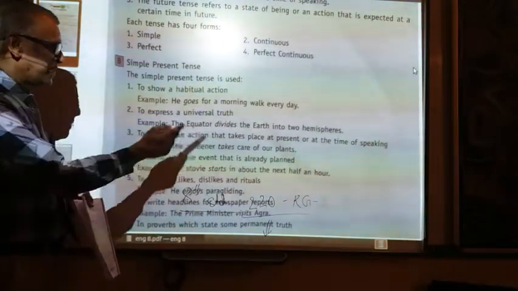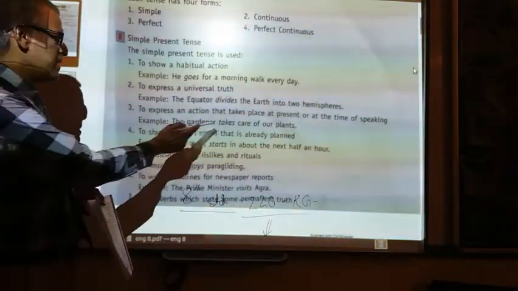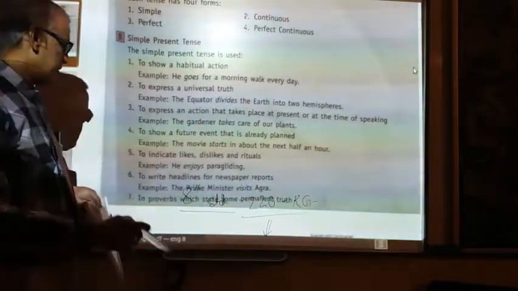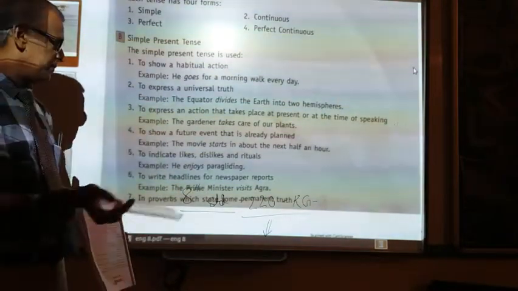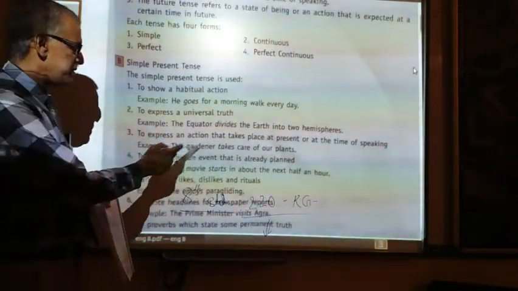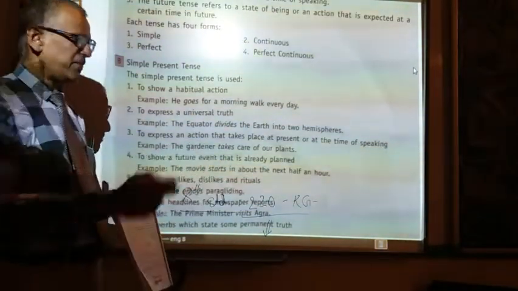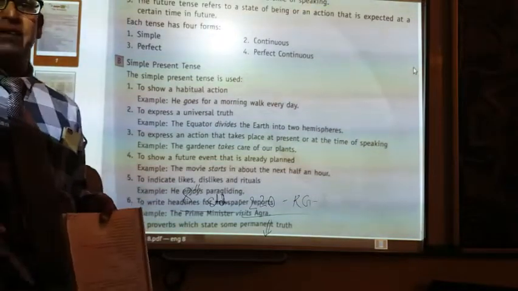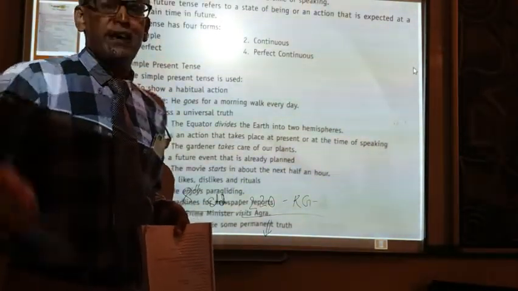To express an action that takes place at present, at the time of speaking: 'the gardener takes care of our plants'. To show a future event that is well planned: 'the movie starts in about the next half an hour'. It means everything is ready and within that time the movie will start.